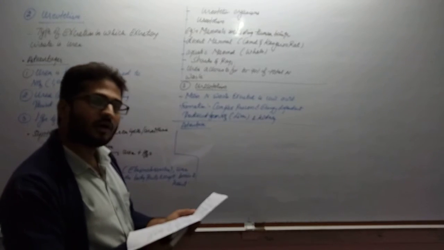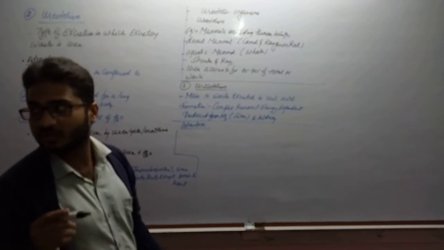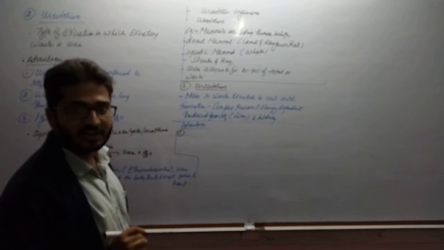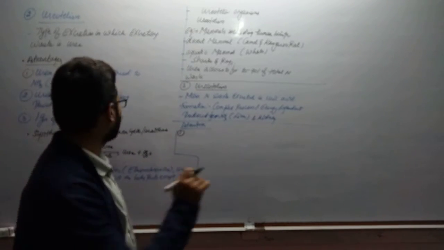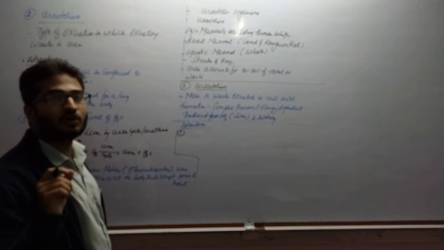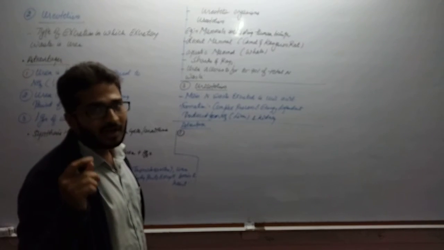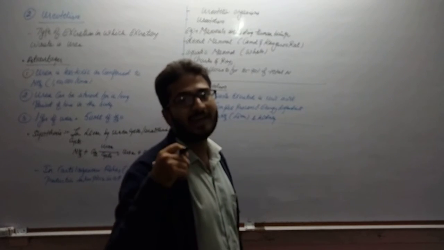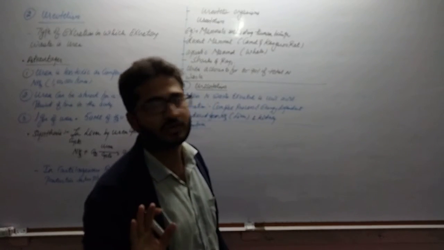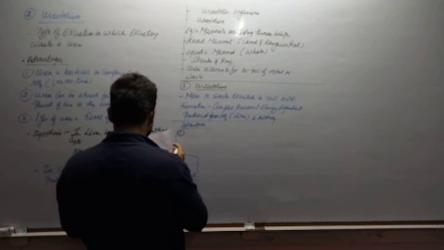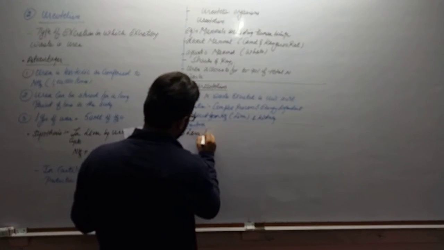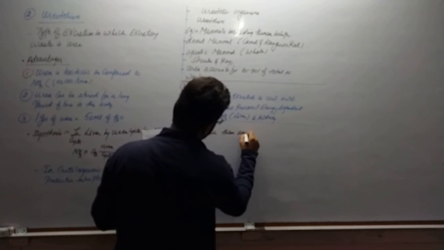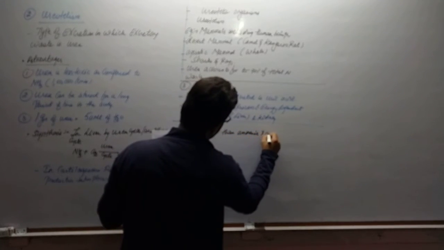Since it is a complex and energy dependent process, why does the body of the organism synthesize uric acid? What are the advantages? The first advantage is that it is the least toxic among the three. Its toxicity rank is third. The highest toxicity is of ammonia, then moderate is urea, and the least toxic is uric acid. So it is less toxic than ammonia and even urea.